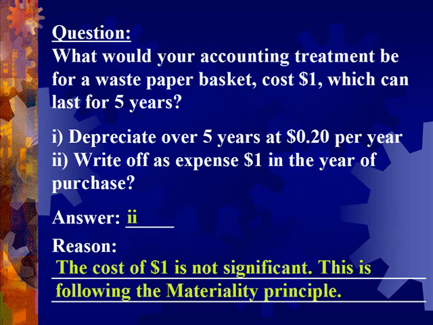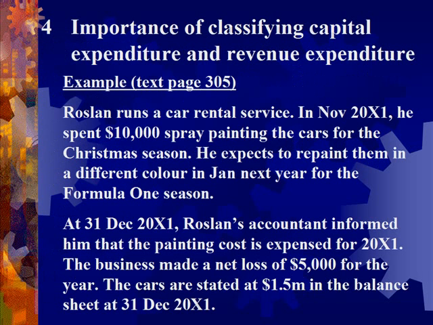If we were to follow the matching principle, the waste paper basket should be depreciated at 20 cents per year for 5 years. It would make our net profit very accurate, but the extra time and effort would not be worth the accuracy. A user of the financial statement would not change his decision if he were to be told that the net profit of a business is 20 cents more, or 20 cents less. The word material means important. To be important, the item must be large in relation to the size of the business.